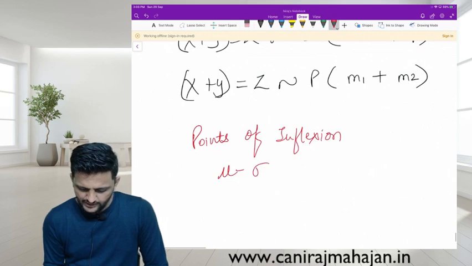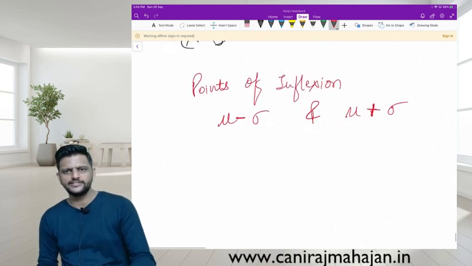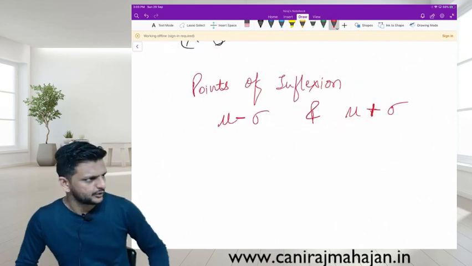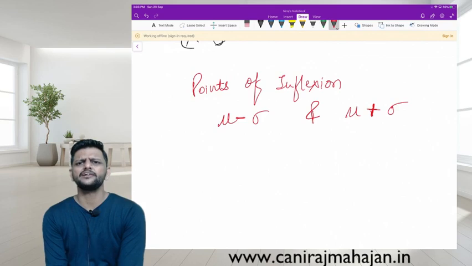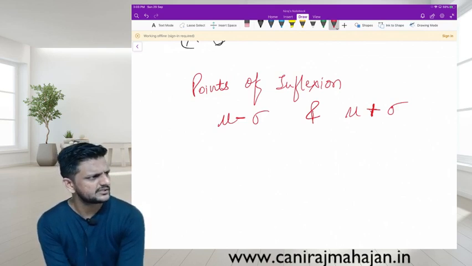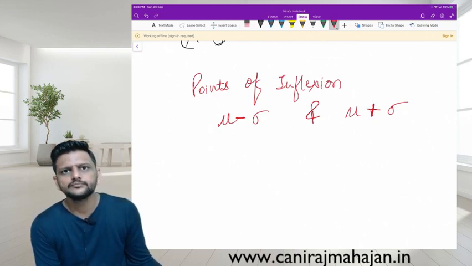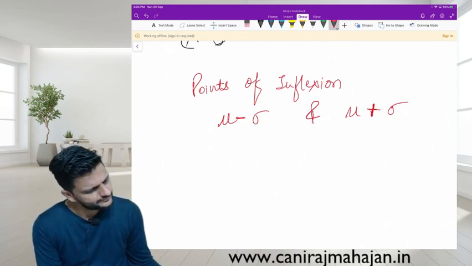Mu minus sigma and mu plus sigma. They are the 2 points of inflection, because these values may be given to you. There was one question in the textbook we have done. Points of inflection are given to you. Yes? It was there, I think. Done till here?